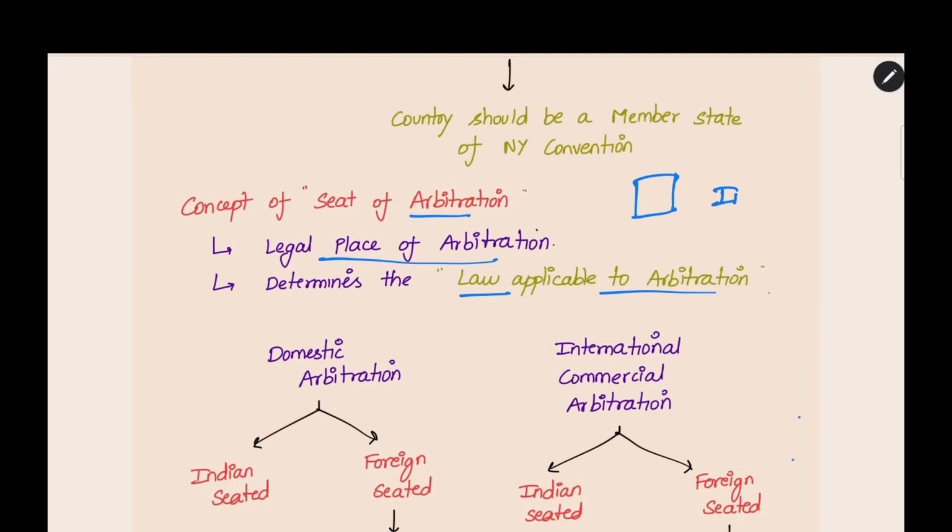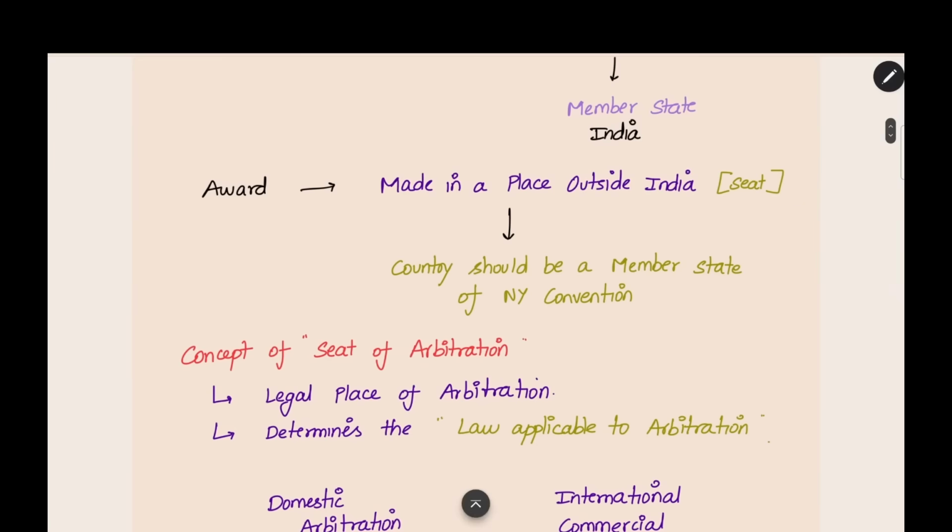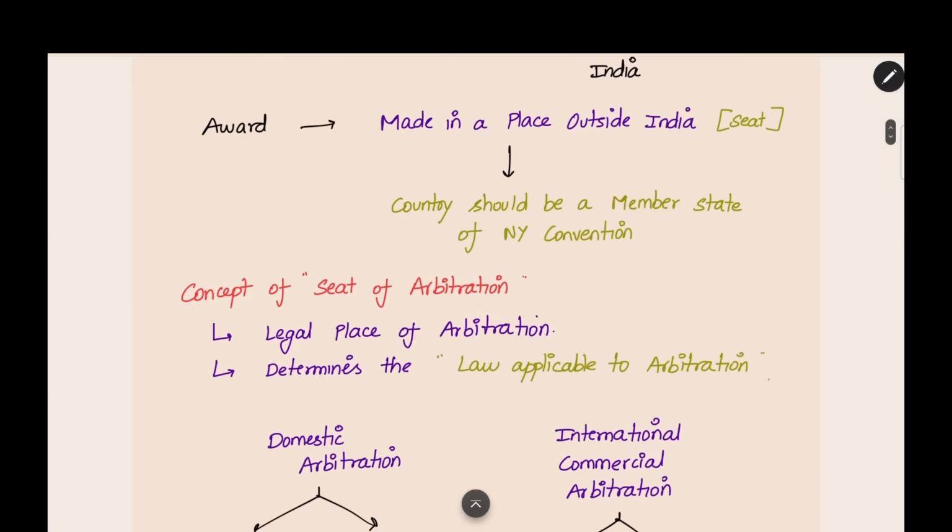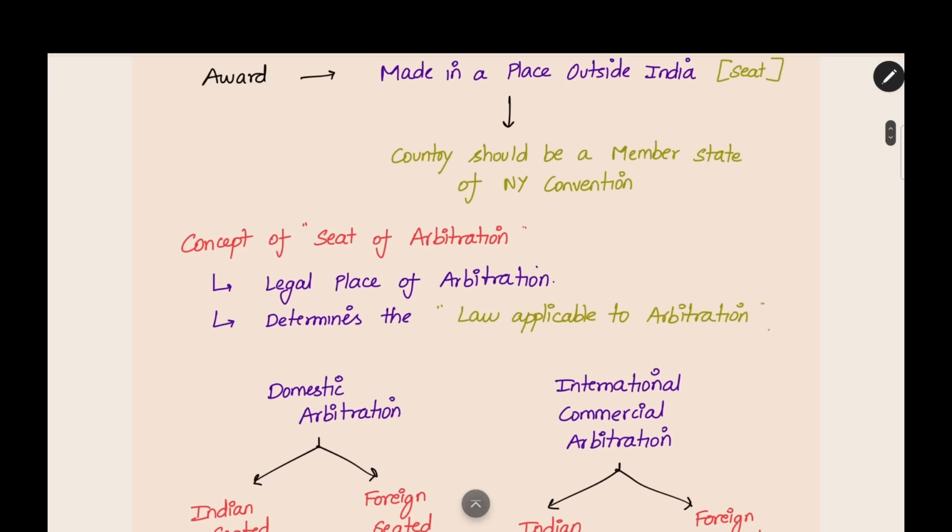If you select the seat as India, the arbitration will happen according to the Indian Arbitration Act. If the seat of arbitration is decided as the US, the arbitration will happen according to United States law. This is the concept of the seat of arbitration. It is the legal place of arbitration which will determine the law applicable to the arbitration, including the procedural aspects. Even the procedure will be according to the seat of the arbitration.